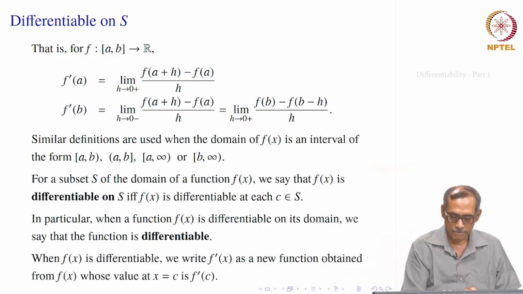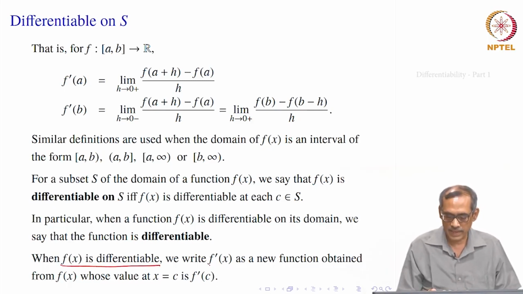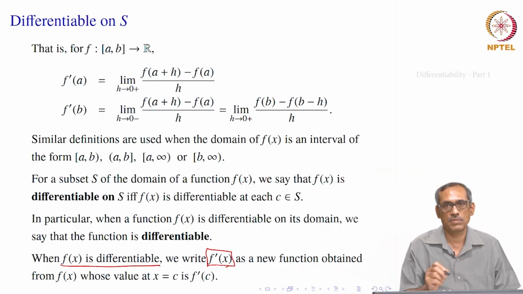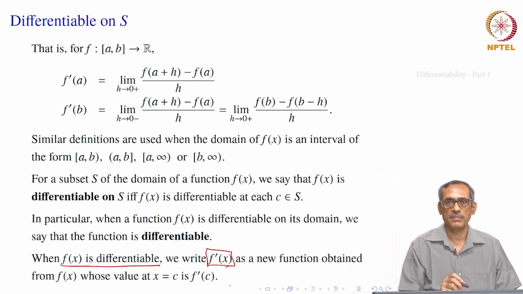Okay. So, if f x is differentiable at every point x inside its domain, we can write f prime x at x equal to c, its value is f prime c, at x equal to another point d, its value is f prime d, and so on. So, f prime x becomes a new function obtained from f x.